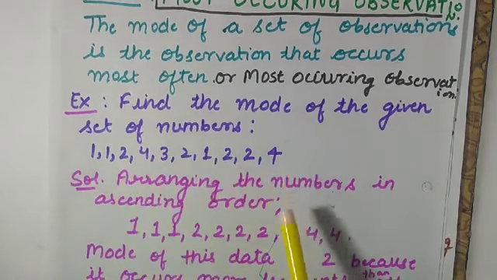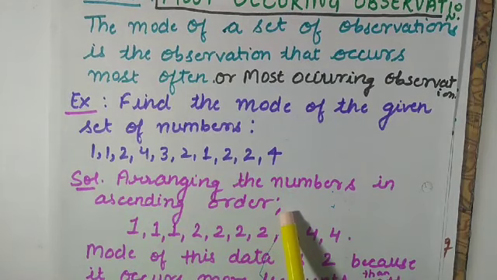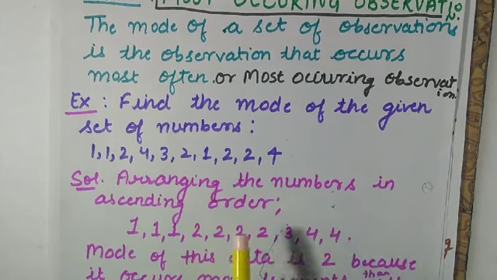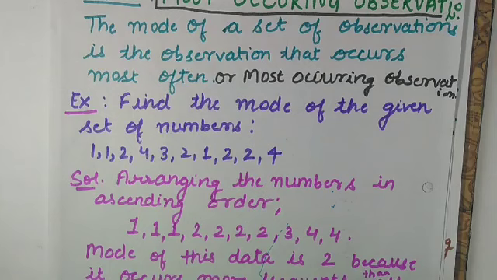In calculating mode and median, median is the third form that we will learn, but I am telling you, in finding mode and median, the first thing you have to remember is to arrange the data in either ascending or descending order. Again, I am repeating, first thing you have to do, you have to arrange the observations either in ascending order or in descending order. I will arrange them in ascending order. In every question, I will arrange them in ascending order. You can arrange them in descending order also. Both are correct, but here I am taking ascending order.